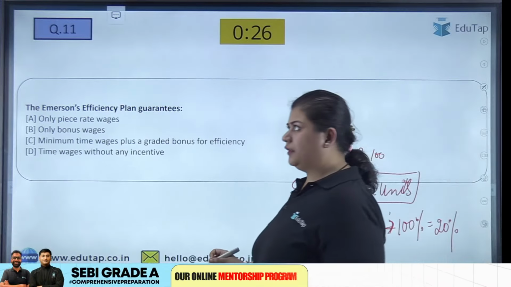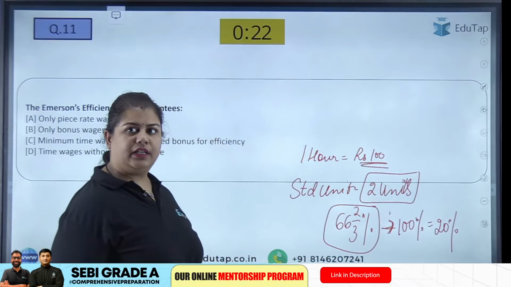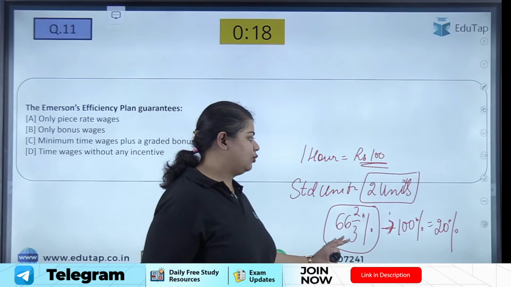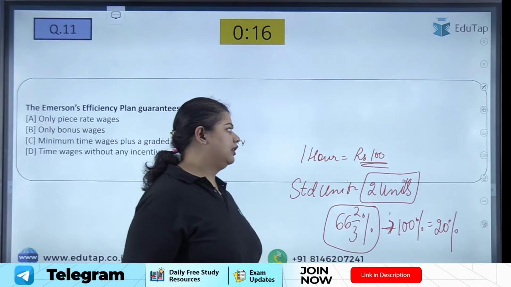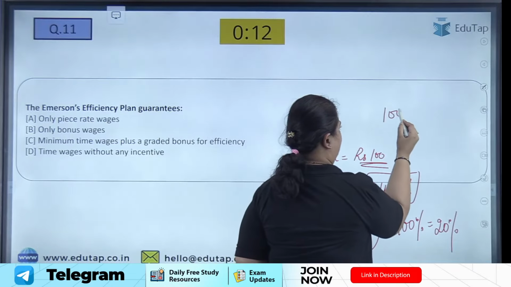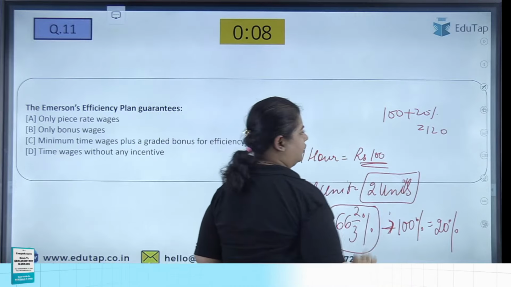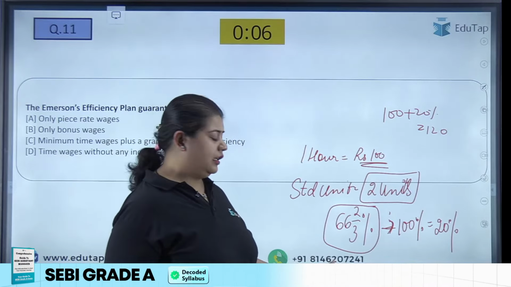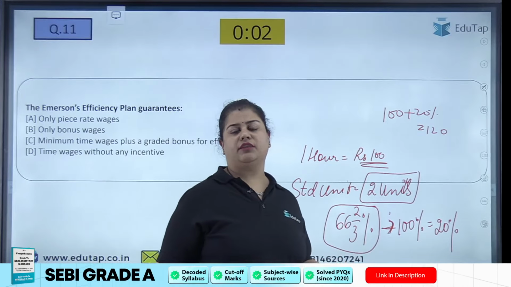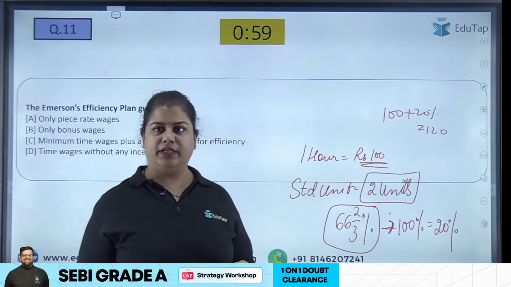So 100 rupees he was getting. If he has done 100% of the work, or he has done 66 2/3% of work, then he'll get 20% of bonus. That means 100 plus 20%, that is 120 rupees he will get, if he has just completed the standard units. But if he has achieved more than that, then gradually his bonus will be increased.